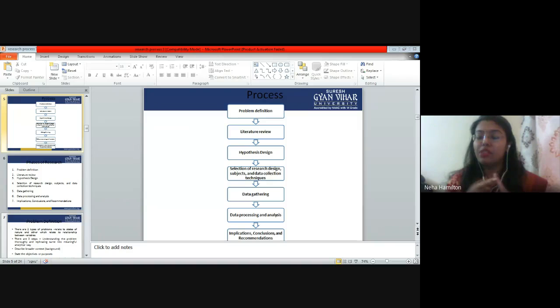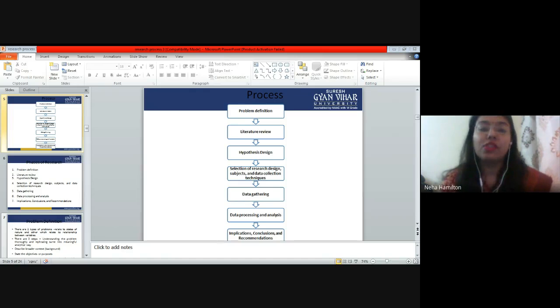The first important thing is that these steps remain the same irrespective of what kind of research you are doing, in what discipline you are doing it, in what area of a country or what area of the world you are doing it, it doesn't matter. This process remains the same. The techniques can differ, but the process remains the same.